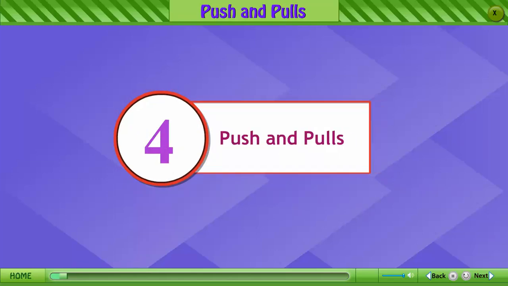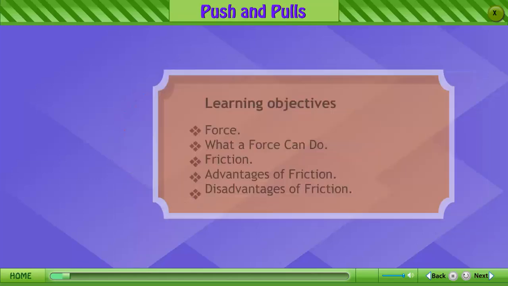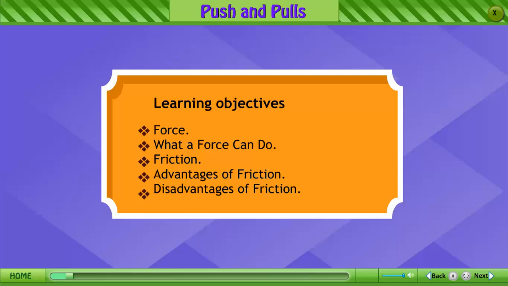Chapter 4. Pushes and pulls. Learning objectives. Force. What a force can do. Friction. Advantage of friction. Disadvantage of friction.